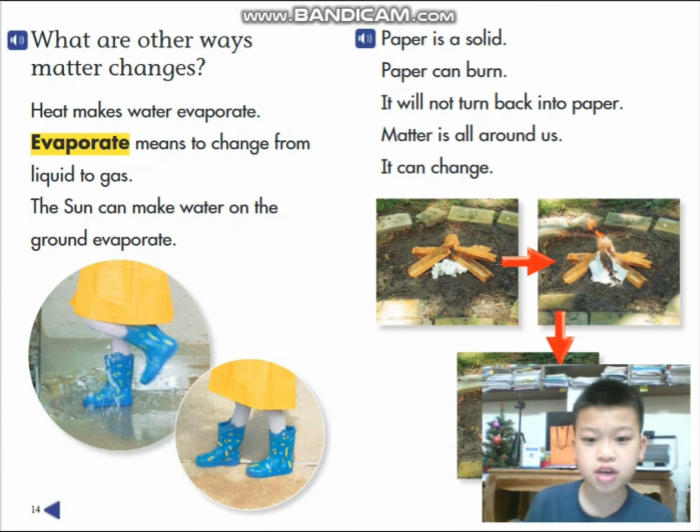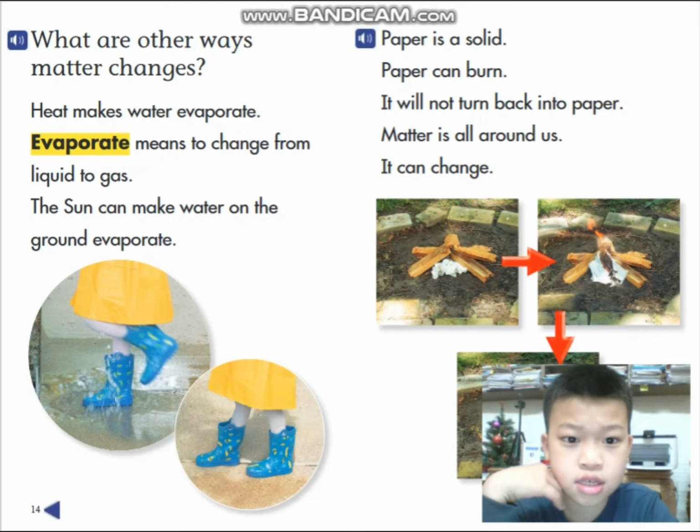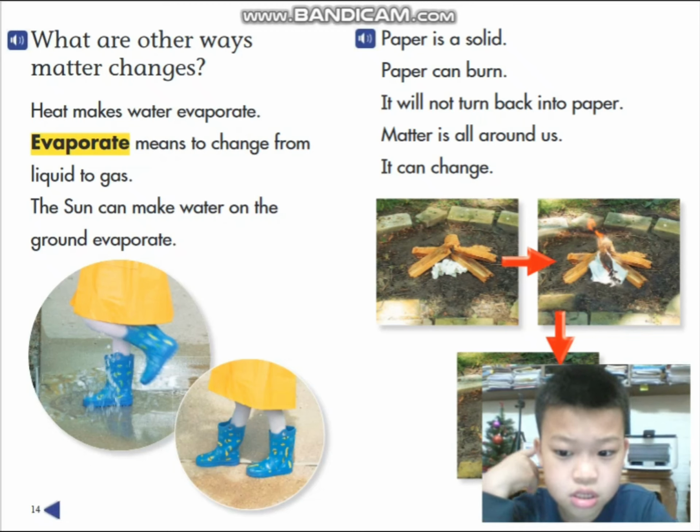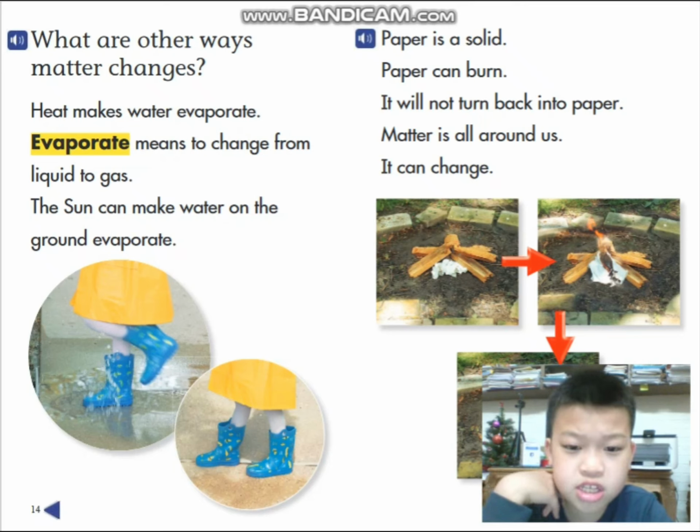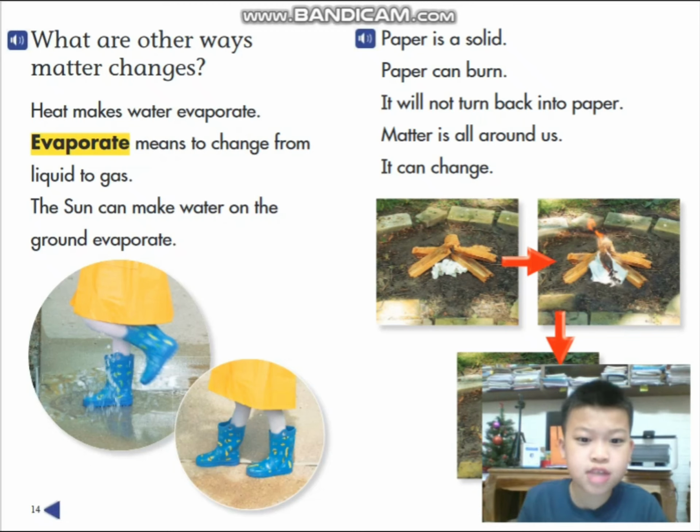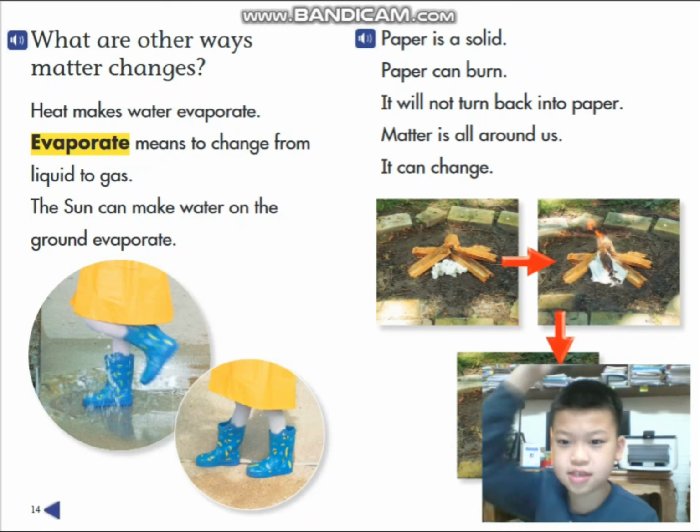What are other ways to make matter change? Heat makes water evaporate. Evaporate means to change from liquid to gas. The sun can make water on the ground evaporate.